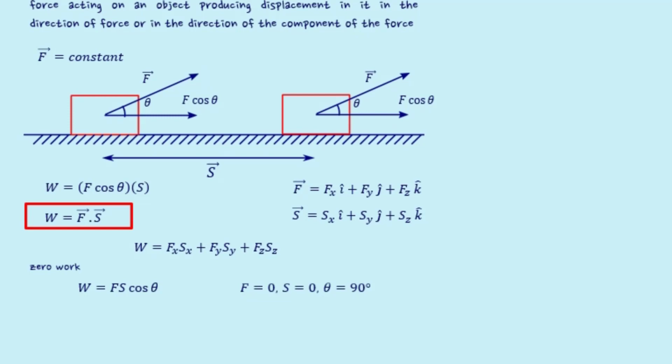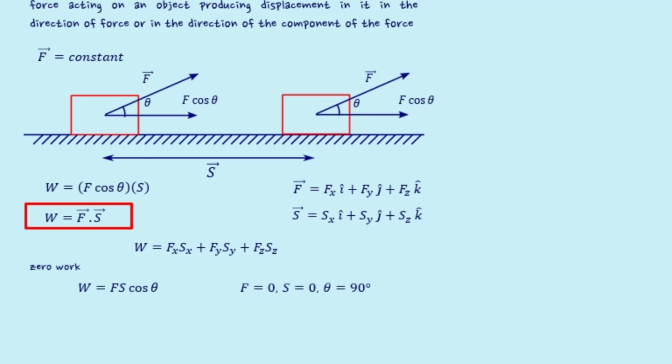Again, in the same case of pushing some object, we are actually working against the force of friction. Hence, work done by the force of friction on the object or body is negative because the object is moving in the opposite direction to the force of friction. We can also see theta value in this case must be more than 90 degrees.